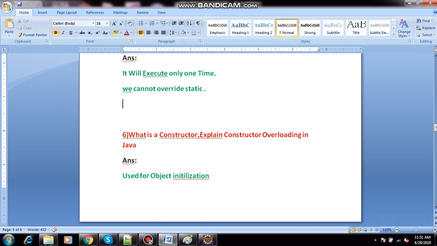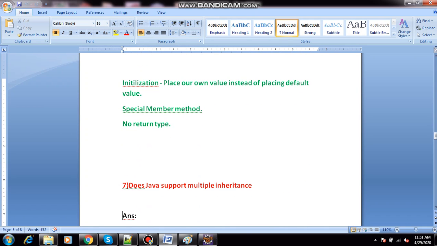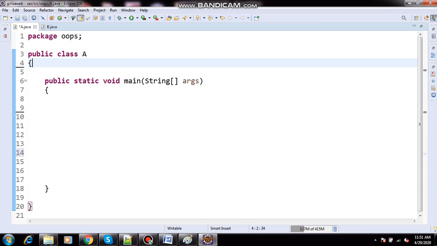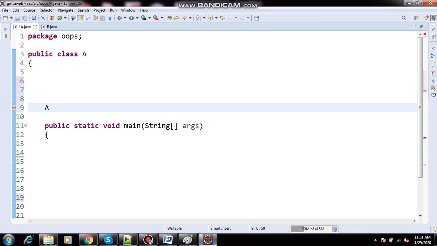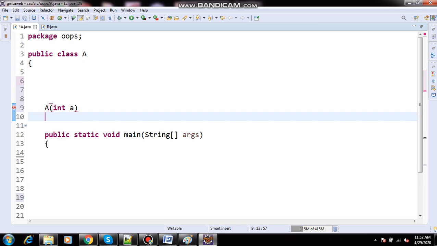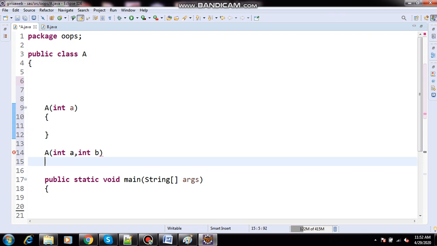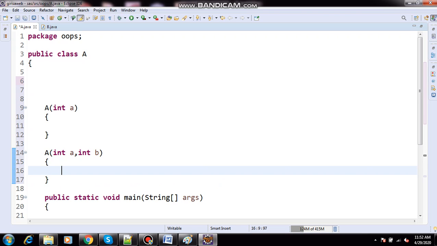What is the next question? Constructor overloading in Java. What is constructor overloading? What is method overloading? Same method name, but different parameters. Constructor overloading is also the same. Now I am taking my constructor with int a. Same constructor name but different parameters. That is called constructor overloading. Constructor overloading is possible in Java, so we can overload the constructor.